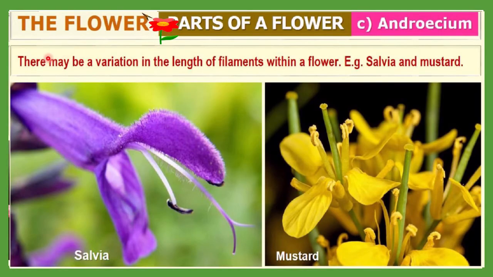Next, there may be a variation in the length of the filaments within a flower. For example, in salvia, the length you can see is very long. But in this case, mustard, you can see the length of the filament may differ from plant to plant.